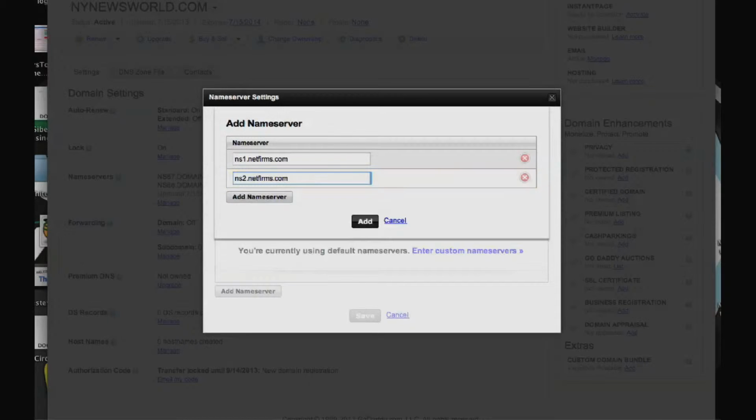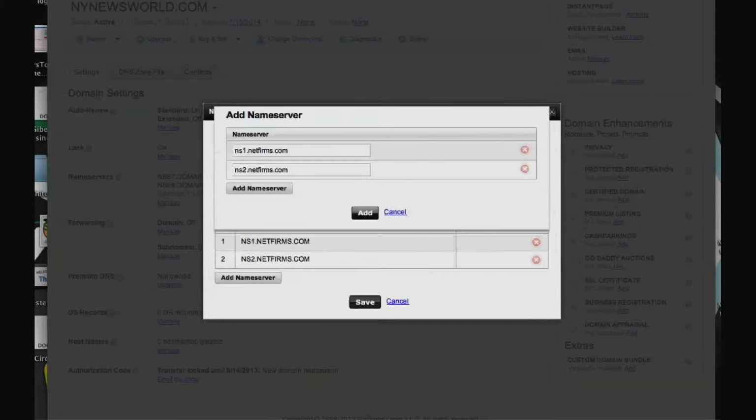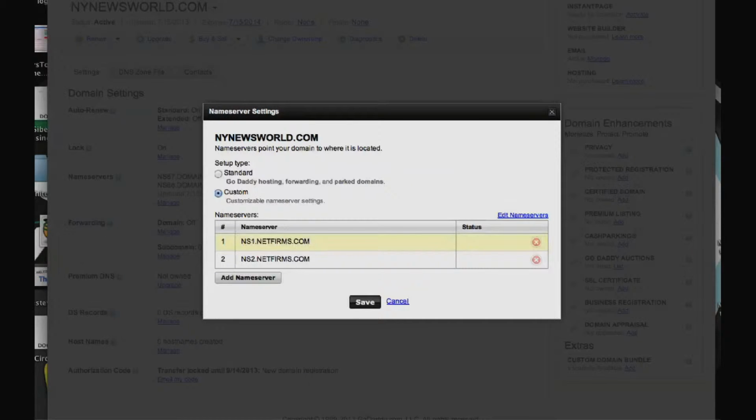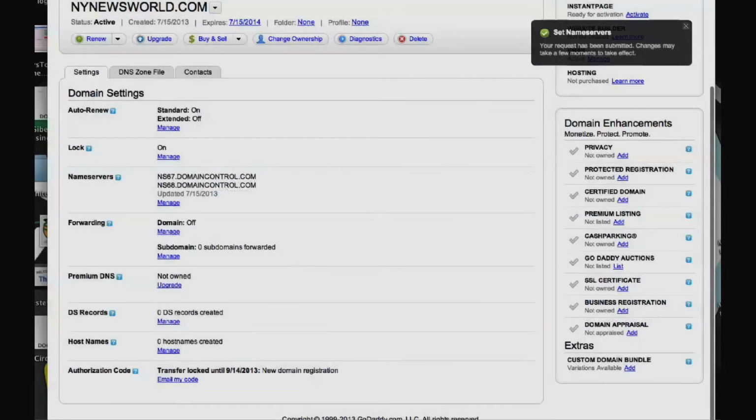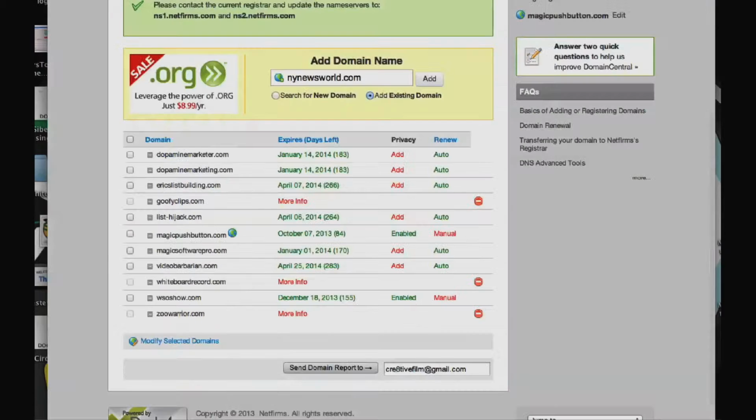And when I put this here inside the GoDaddy account, what's going to happen then is anytime someone types in my domain name, it will go directly over to NetFirms. I'll put this in here, and I'll click Save. And I'm good to go.